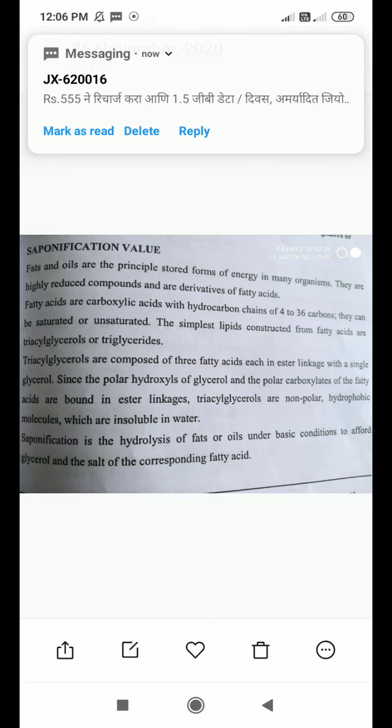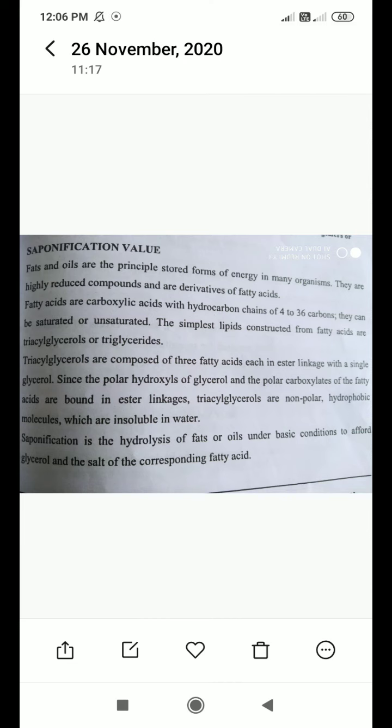Then we will see the saponification value. Actually, we have seen this saponification value: how to calculate it, what the principle is, what reaction is involved, and the different standard saponification values for different fats and oils. This we have covered in the practical. So we will see the definition, what the saponification value is, why it is needed to calculate, and a representative example for this.